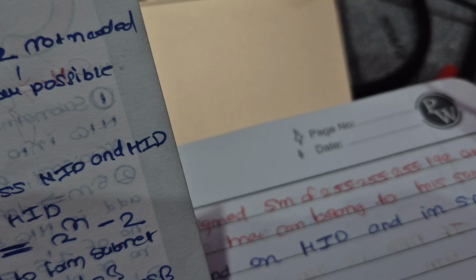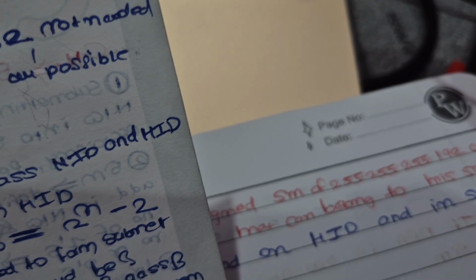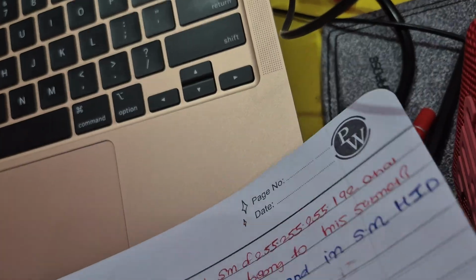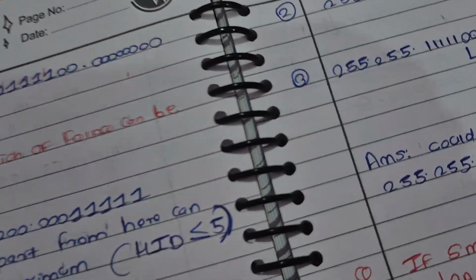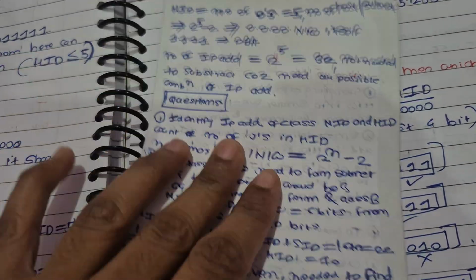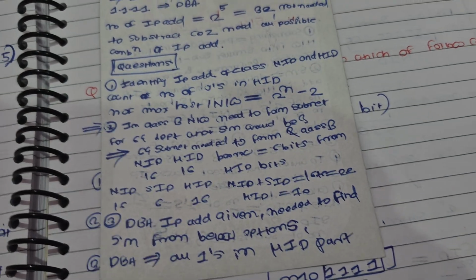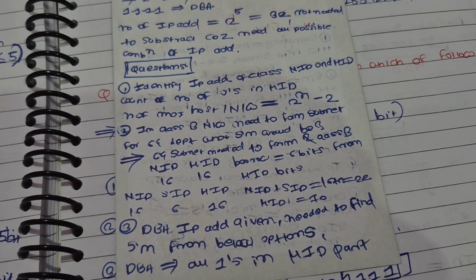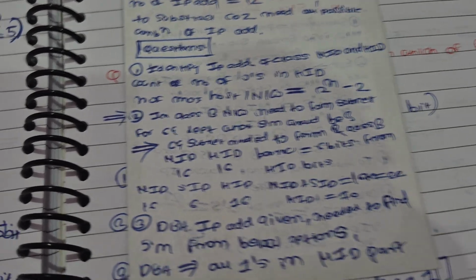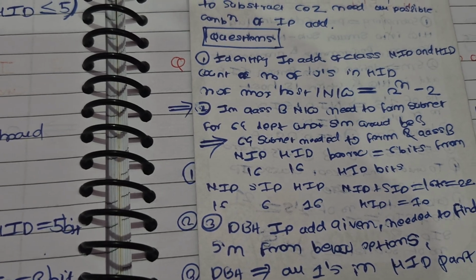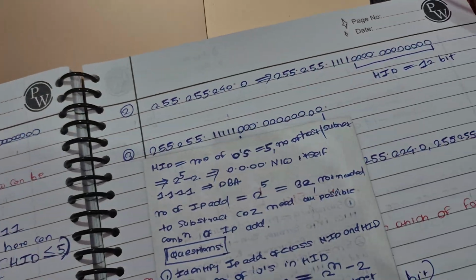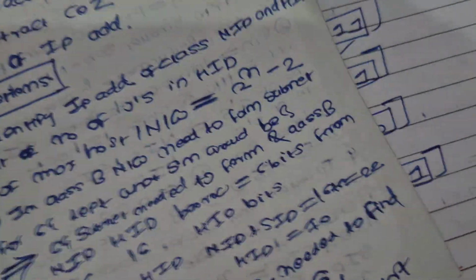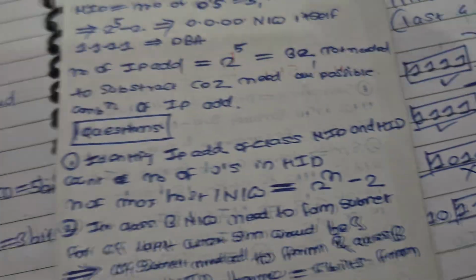DBA IP address is given, need to find. This question is there. So DBA is given, if you can see here, the DBA IP address is given and we need to find the subnet mask from the options below. So we need to convert the given IP address into binary, at least the host ID part.